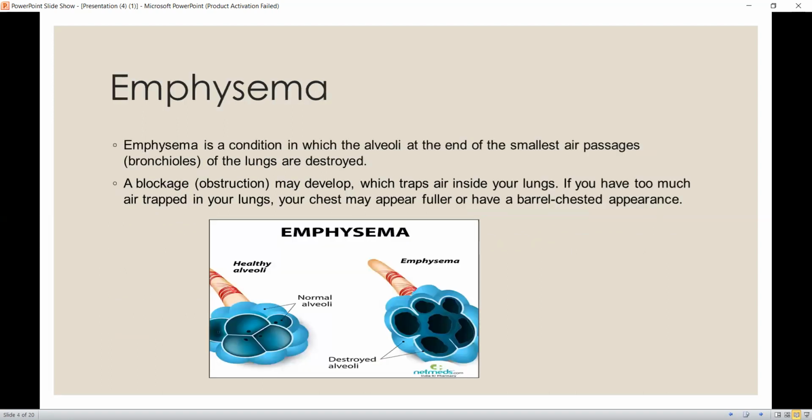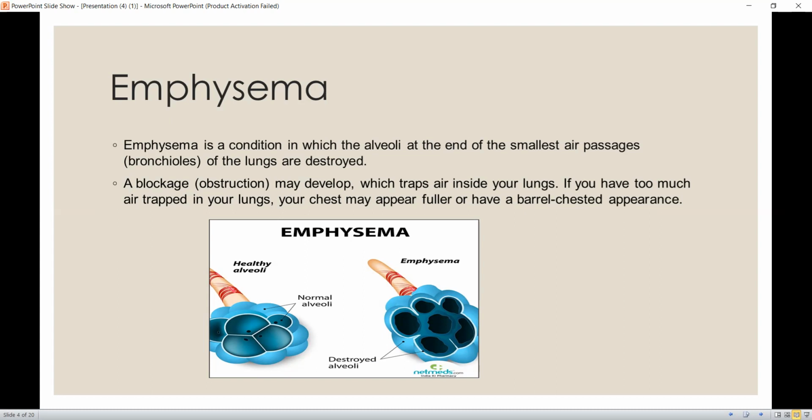Now, emphysema. First of all, we look into the general respiratory airway passage. We inhale from the nose or mouth, and then air goes into the larynx and pharynx, and then into the trachea, which divides into the two bronchial tubes, one going into the right lung and the other into the left lung, which further divide into the primary, secondary, and tertiary bronchi, and ultimately into the alveoli.